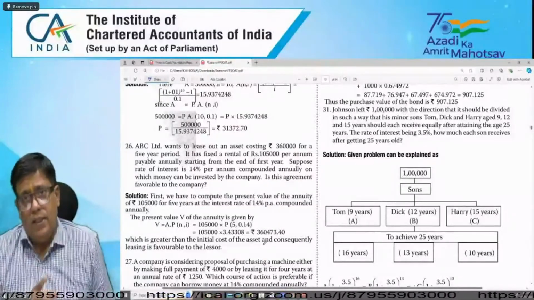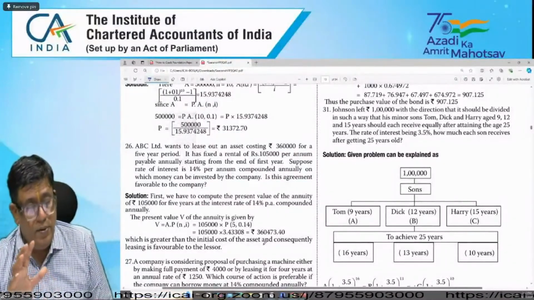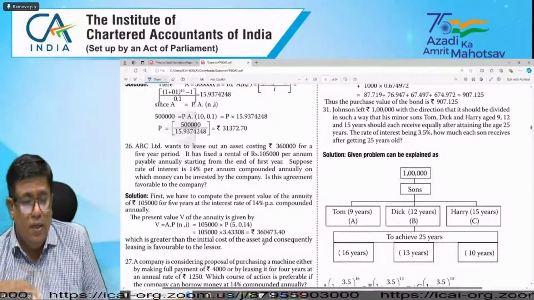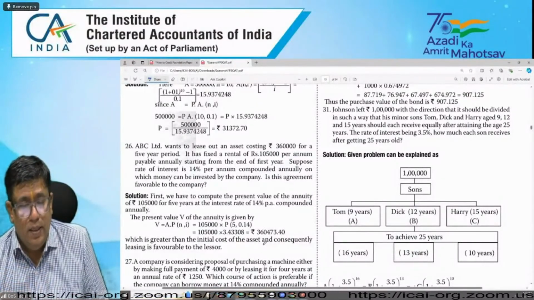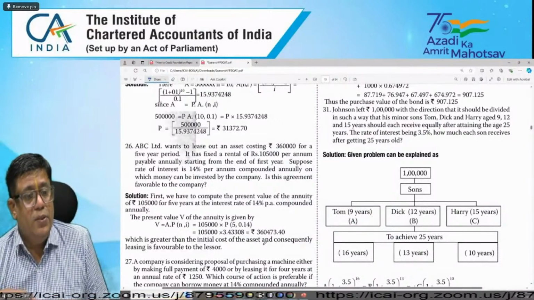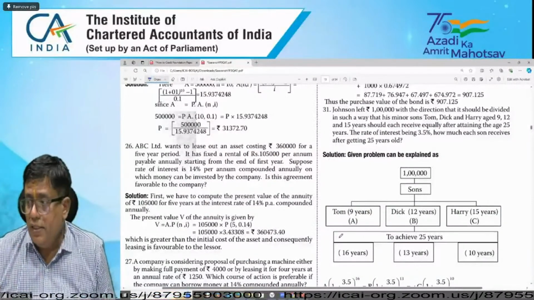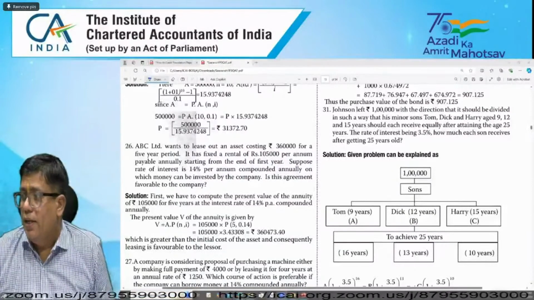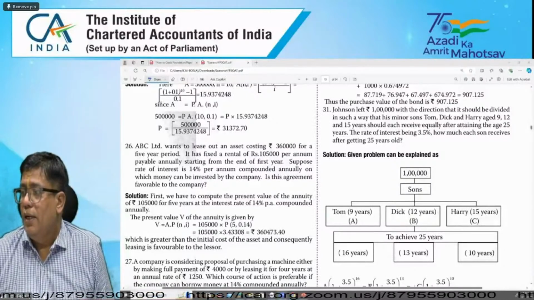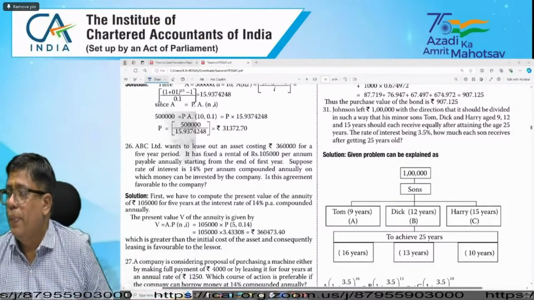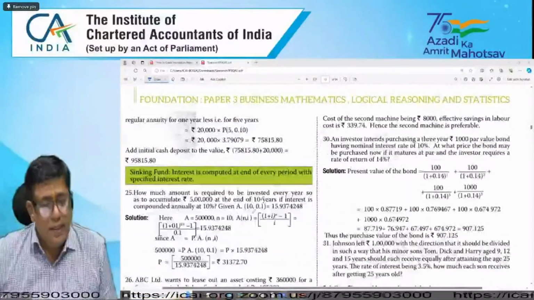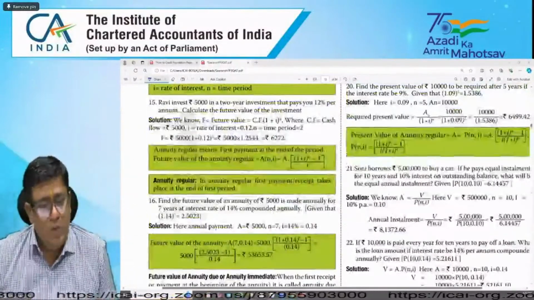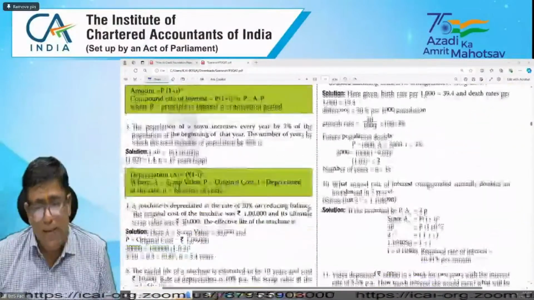In the study material, some topics on time value of money are not explained with solutions. That's why I request the students that the quick reference will definitely be helpful to you, and you will be able to answer those. That's why I am showing it here. Here the short tricks and how questions can be answered are given.